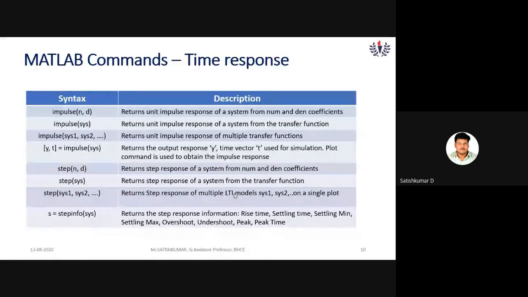And what is meant by time invariant property? If the input changes, suppose for some time, 5 seconds, the input changes, the corresponding output also changes by the same amount of time, then it is known as time invariant. A system which satisfies both the linearity property and the time invariant property is known as an LTI system. So all these are LTI systems, linear time invariant systems. Okay.